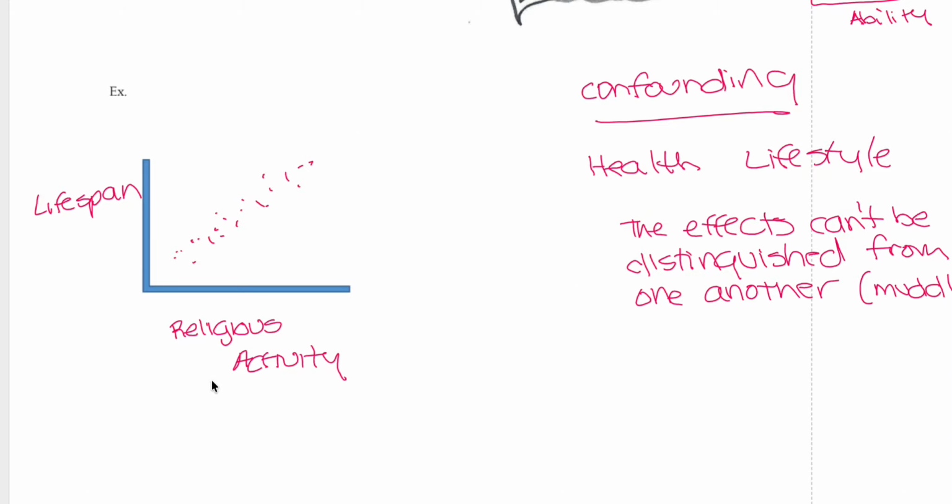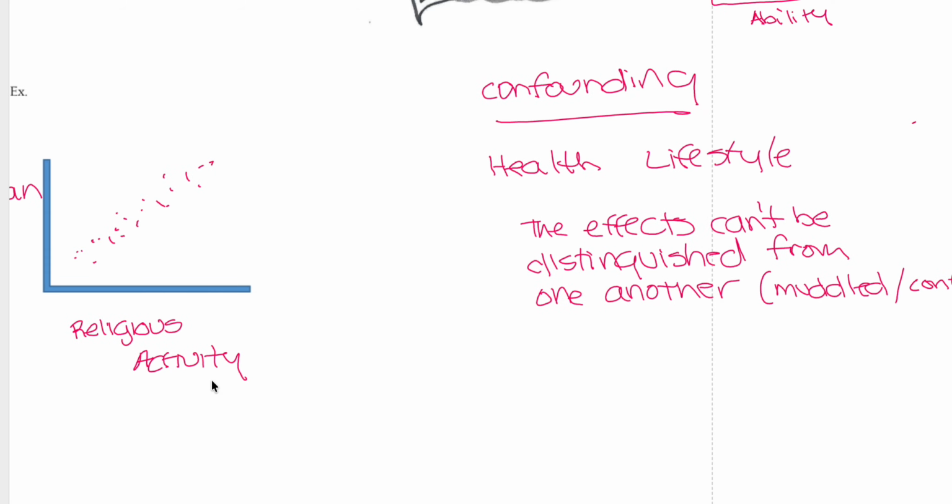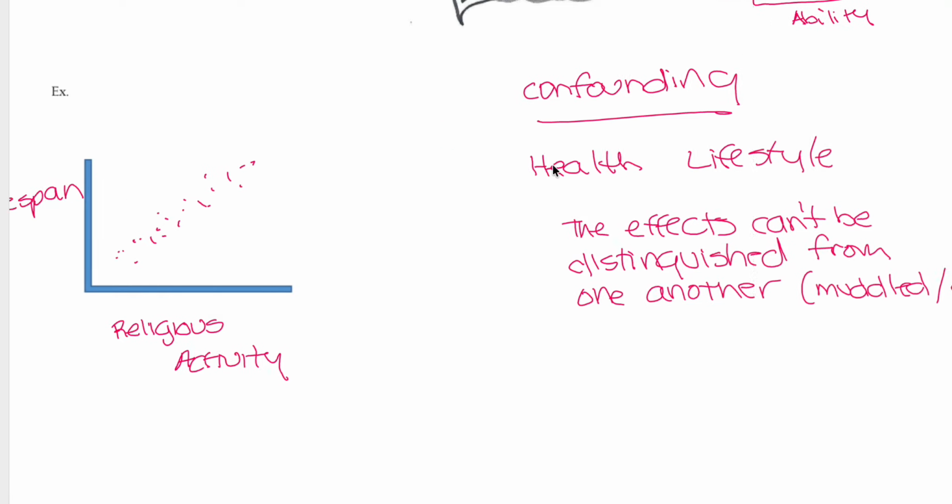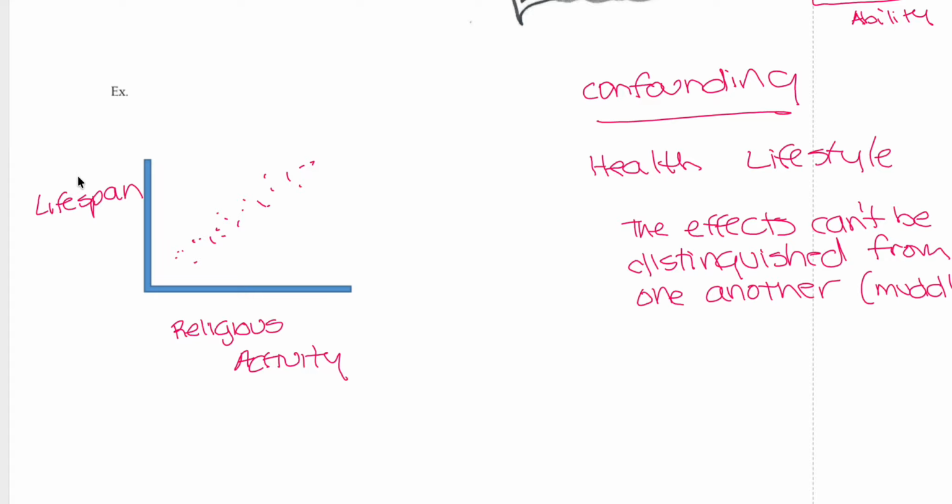Well, maybe not, because people who have religious activity every day maybe tend to keep a healthier lifestyle. I don't know, but that's really a thing that we want to focus on, because the confounding variable may also draw bias in our conclusion. The effects cannot be distinguished from one another, or it's some possible variables that will lead to a wrong conclusion.